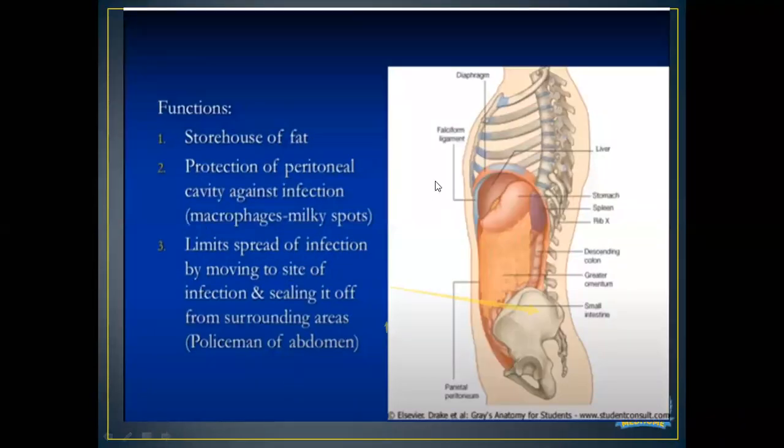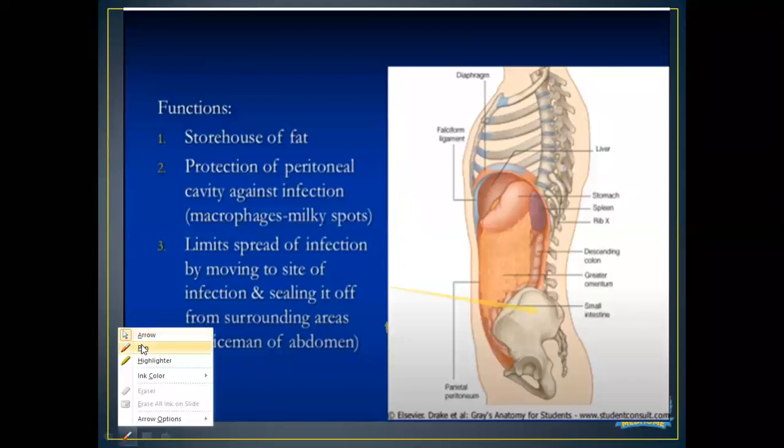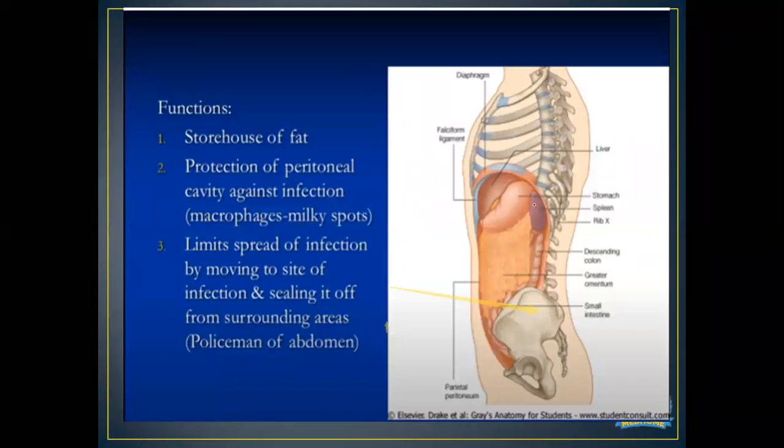Now, what is the function of this greater omentum? If you see here in the cross section, this is the greater curvature of the stomach, and this is the transverse colon. In between, this whole structure is known as the greater omentum.